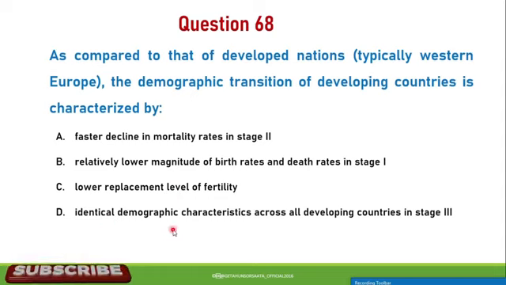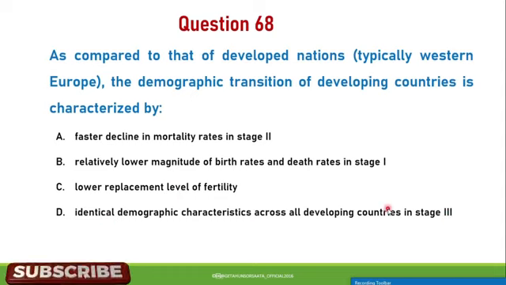D. Identical demographic characteristics across all developing countries in stage 3. So the correct one is A. The demographic transition of developing countries is characterized by faster decline in mortality rate in stage 2.